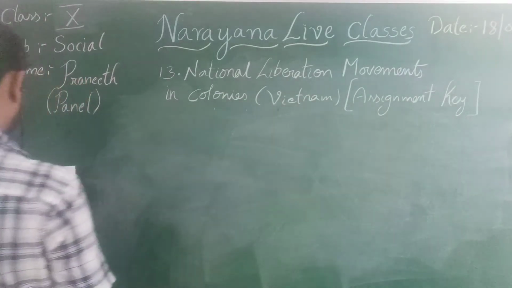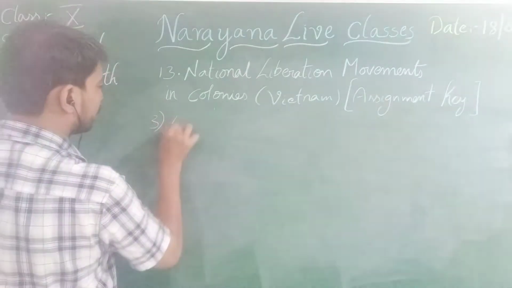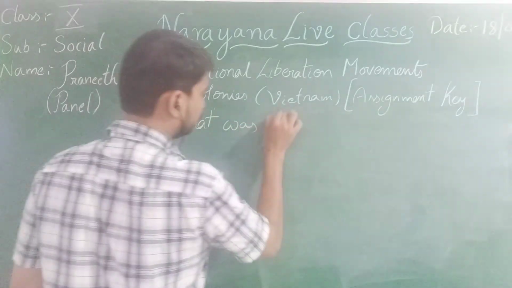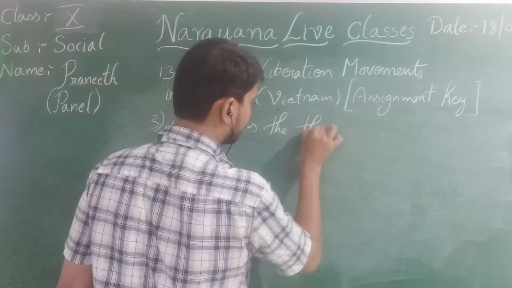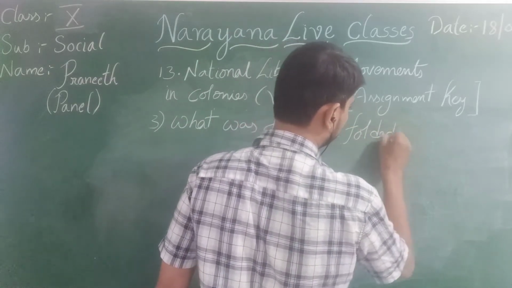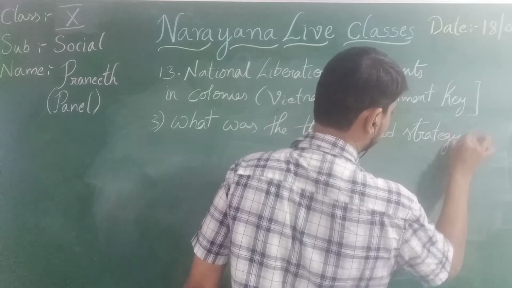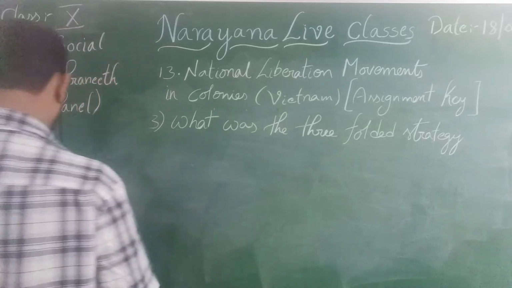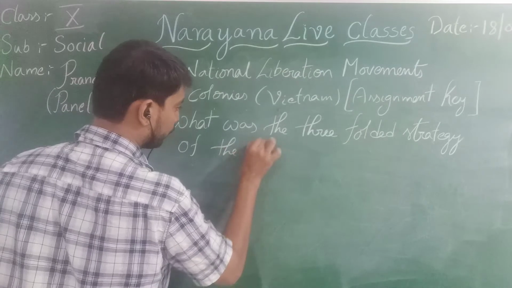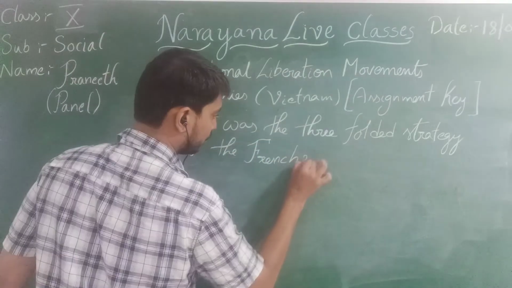What was the threefold strategy of the French?